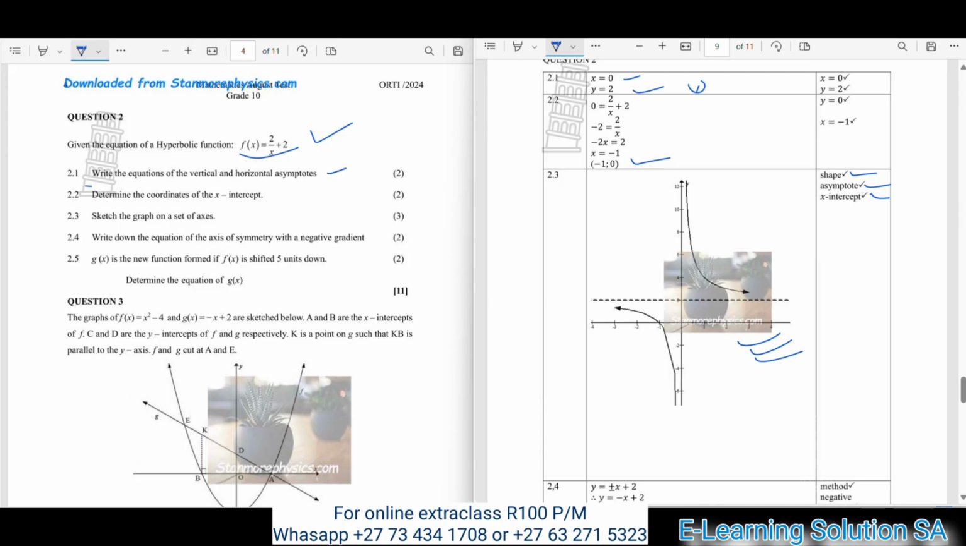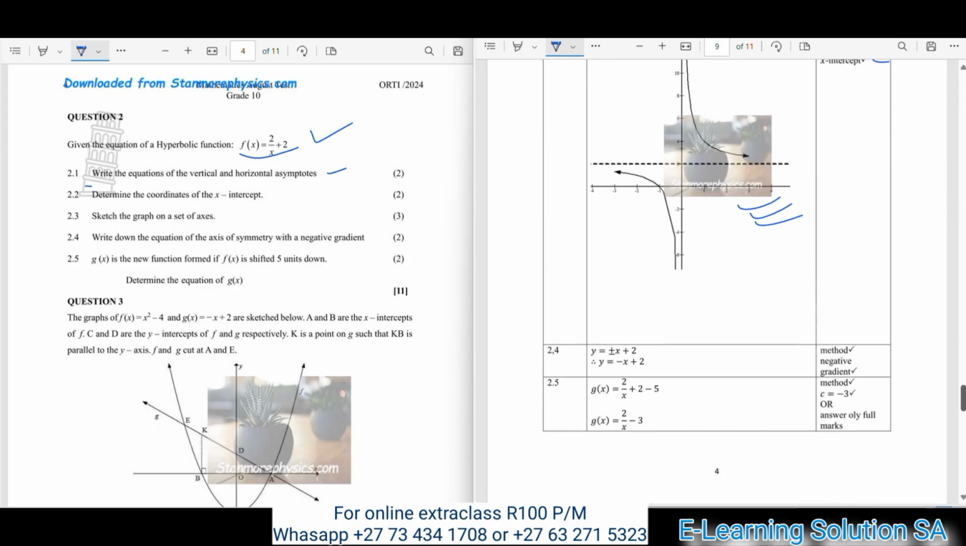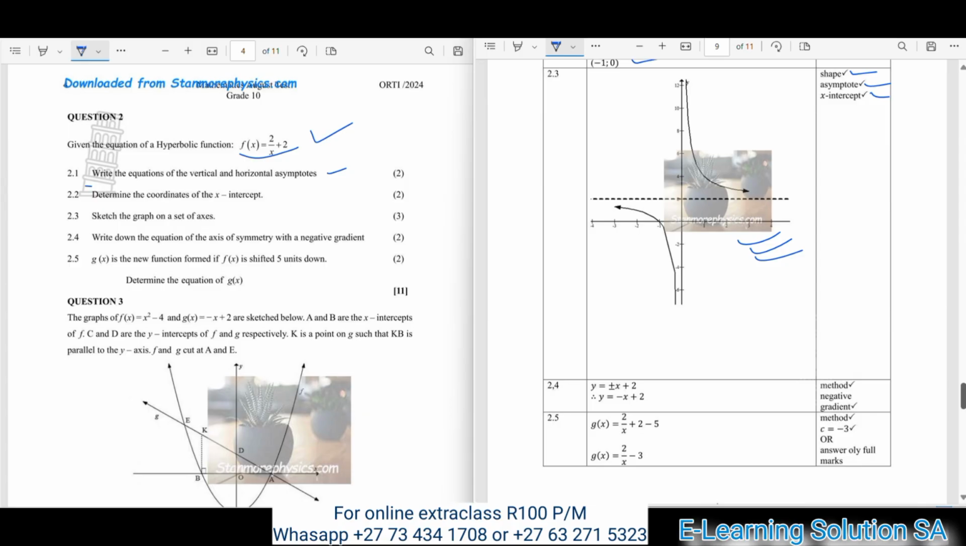Alright guys, now let's move over to question 2.4. Write down the equation of the axis of symmetry with a negative gradient. Okay, let me adjust the memo so that you may have a clear view. Alright, 2.4 is 2 marks. So you get the mark for using the correct method or correct formula, and also the mark for identifying your gradient. Okay, this was your final answer, and I hope that you get it as well.